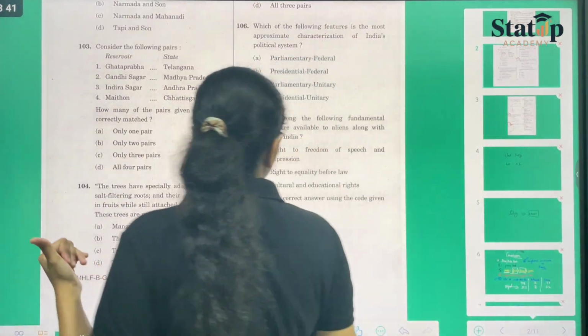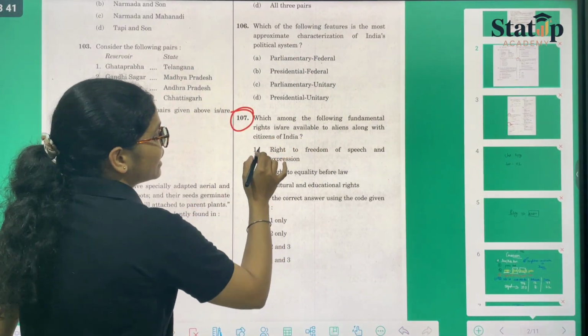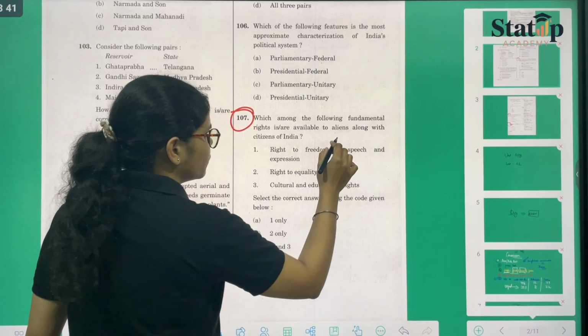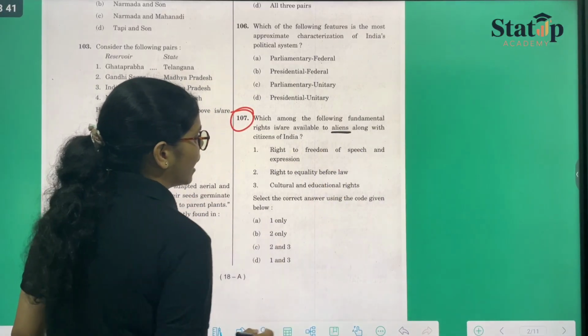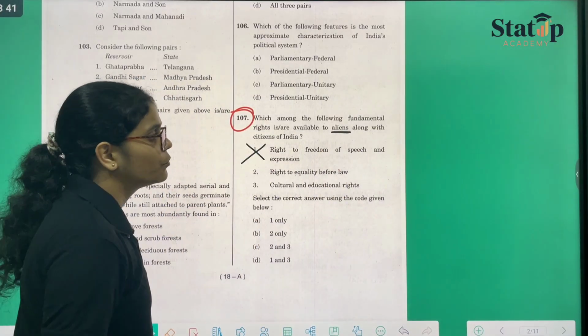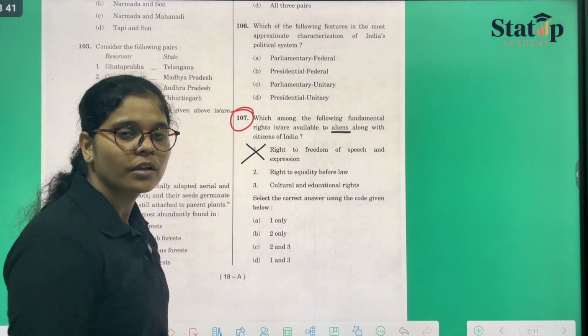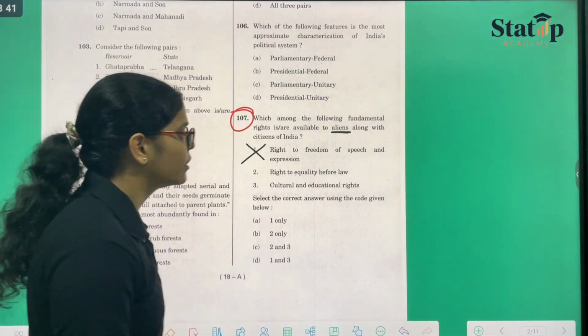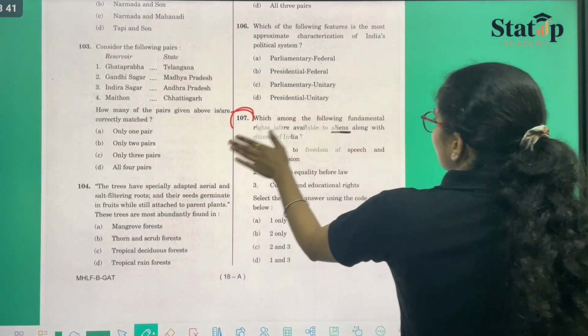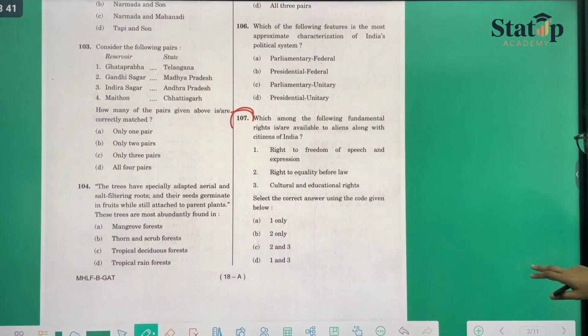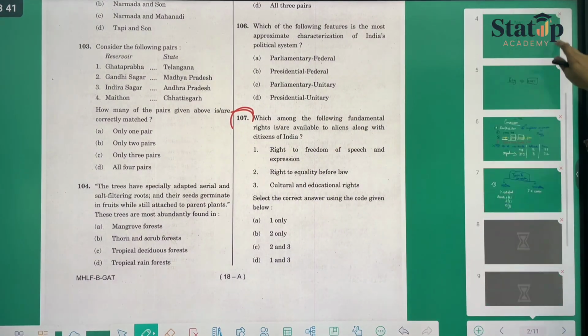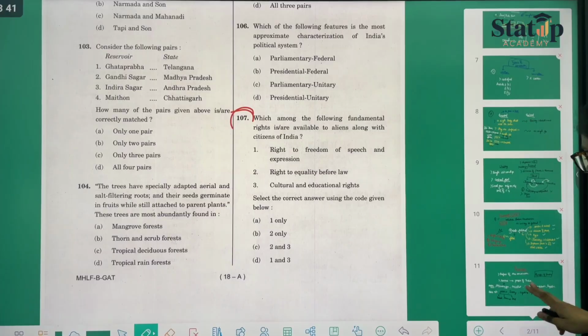The question says that the alien community, those who are not citizens of India, do not have the right to freedom of speech and expression against anything. Coming back to our preamble.